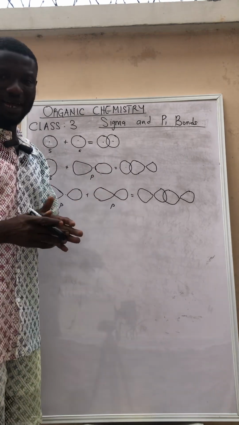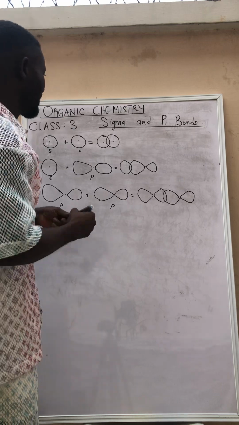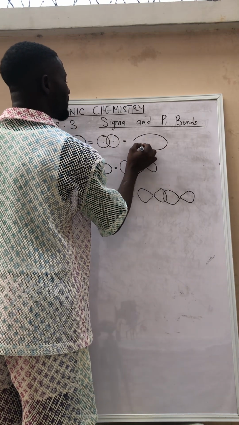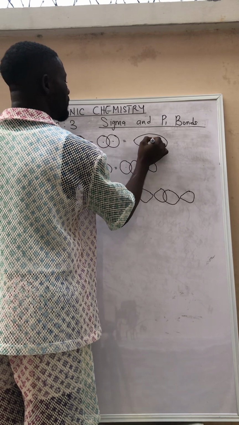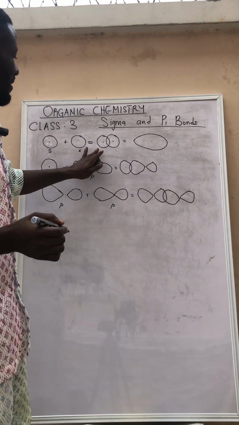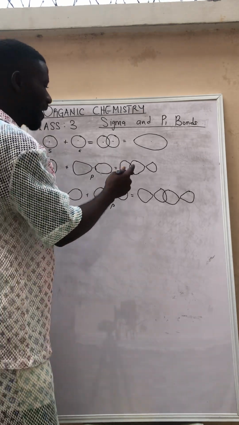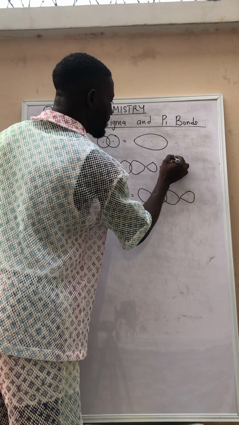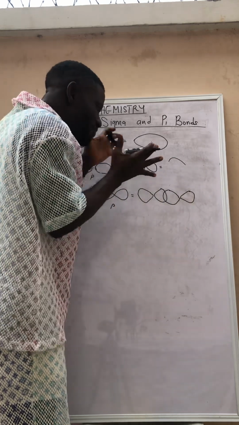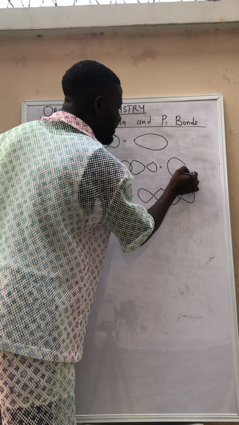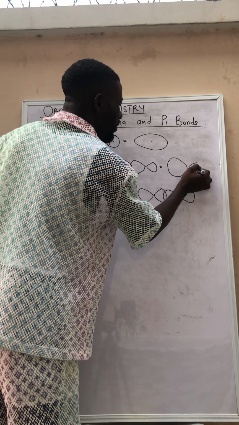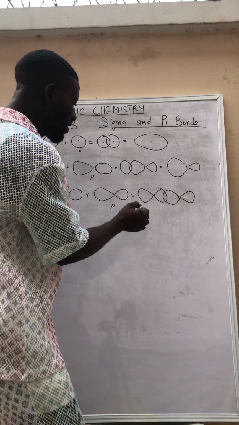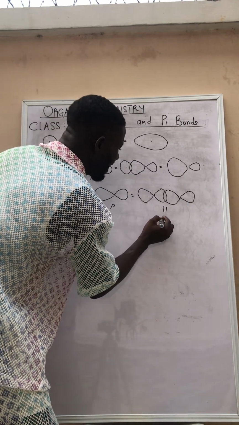Now, when this overlaps, what then happens? For this one, the result of what we have is this. When this one happens, this is what we have. This one becomes very big, and this one is small. The result of this one will be like this.